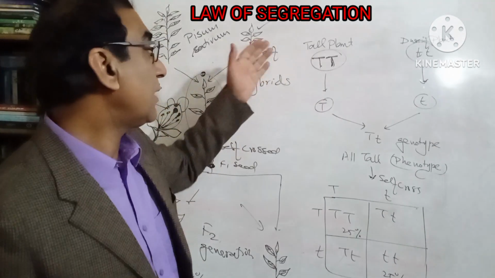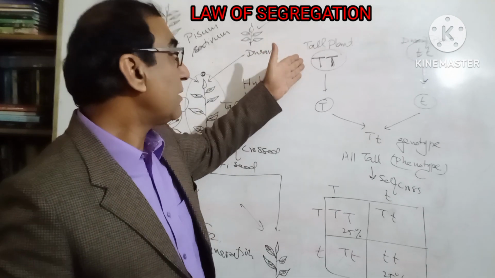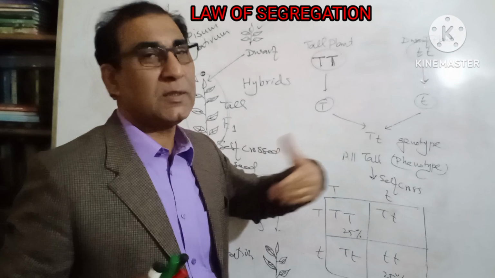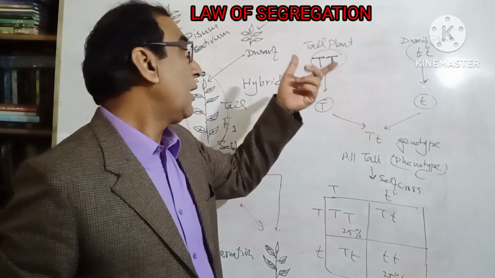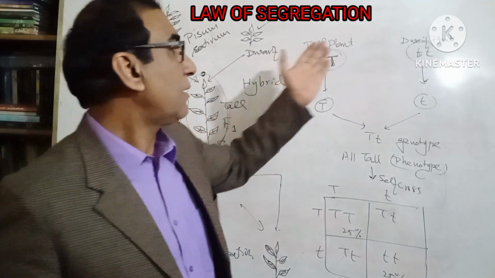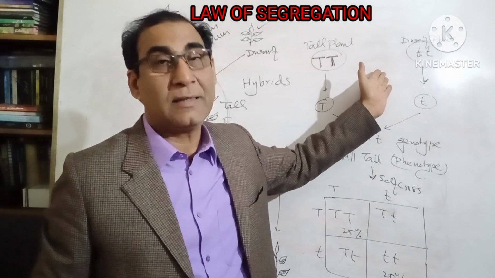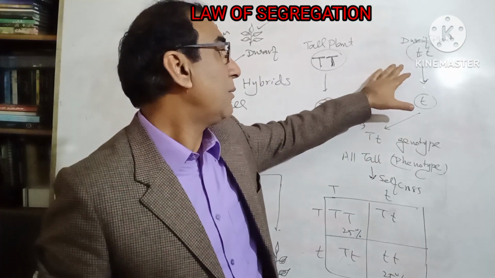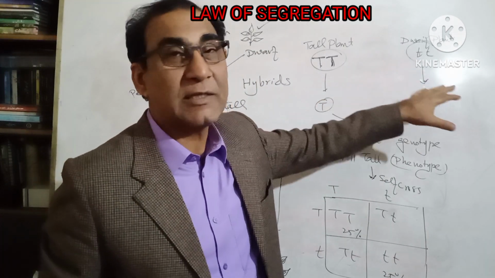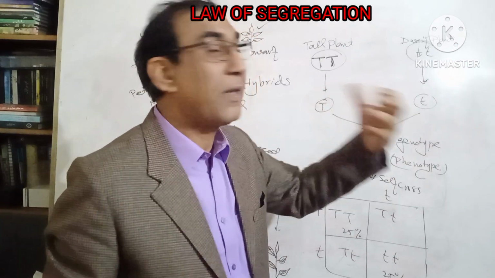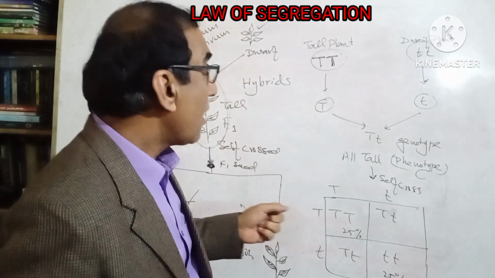He supposed that the dominant character was controlled by a pair of dominant alleles, and the dwarf trait was controlled by a pair of recessive elementons.